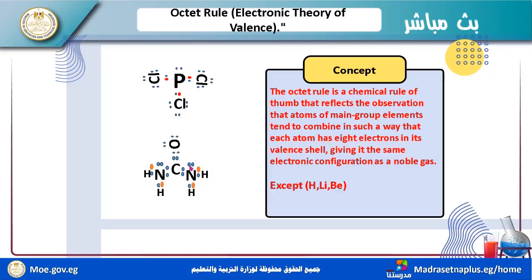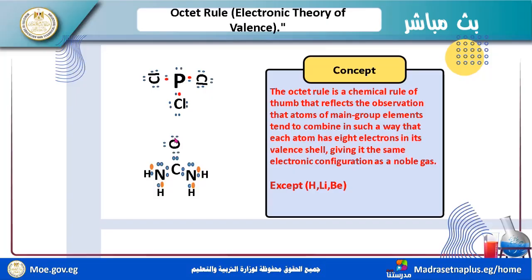This is urea. Carbon 1, 2, 3, 4, 5, 6, 7, 8. Nitrogen 1, 2, 3, 4, 5, 6, 7, 8. Nitrogen here, 1, 2, 3, 4, 5, 6, 7, 8.